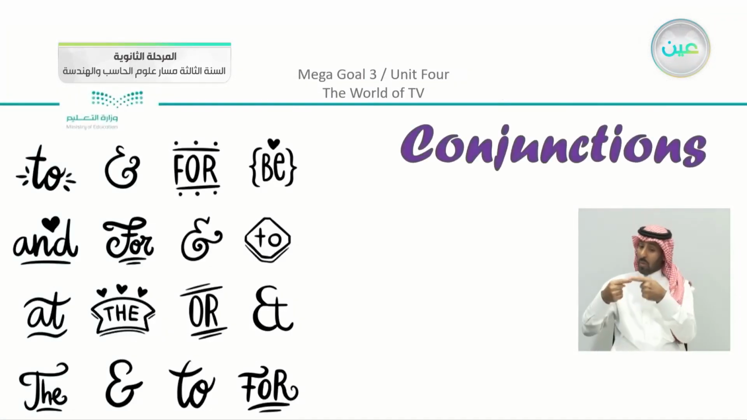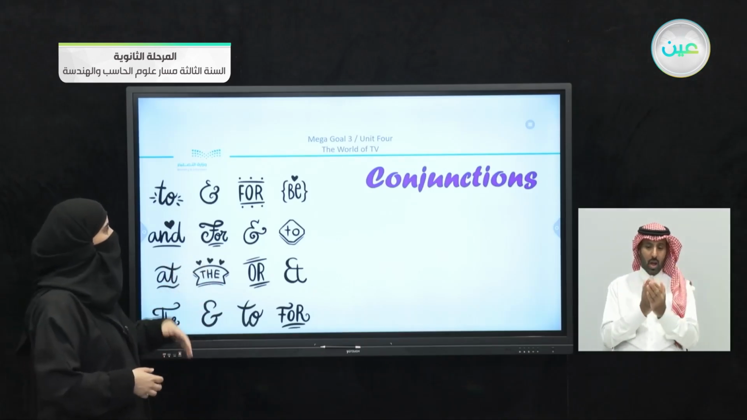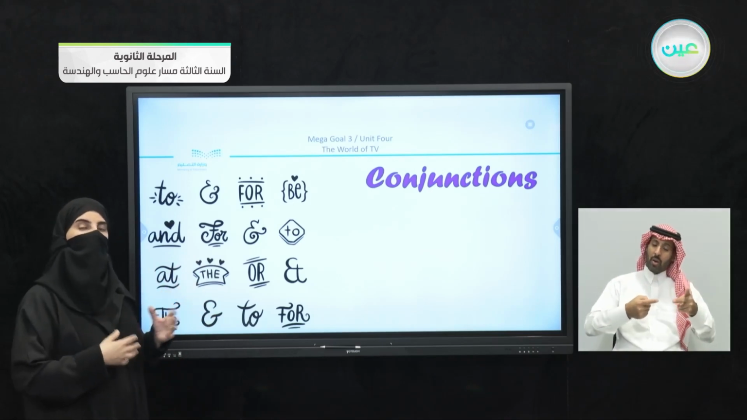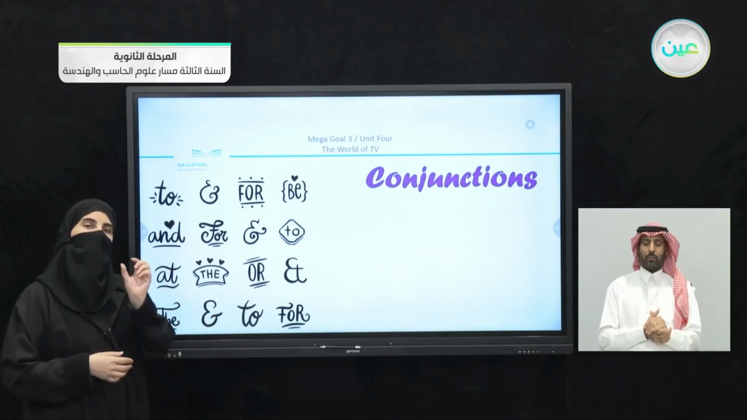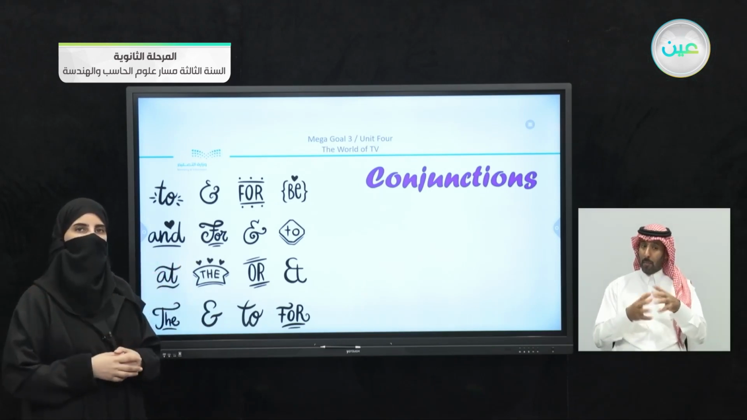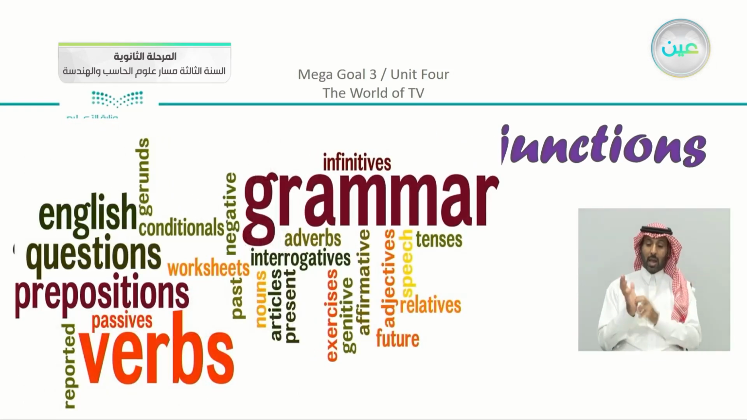So what are conjunctions? You can see in this picture there are many conjunctions, like for example for, and, or, and the conjunctions that we mentioned before. So they are simple, small words that make a big difference in our sentence. We are going to study conjunctions in our grammar lesson, inshallah.